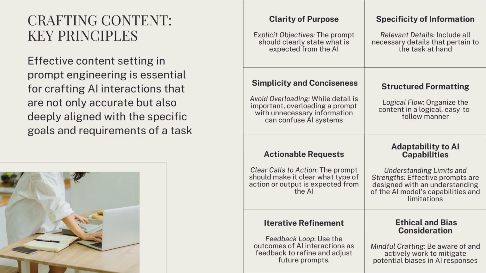Sixth, adaptability to AI capabilities. Here's something people miss. You need to design your prompts with an understanding of the AI model's capabilities and limitations. Not every AI can do everything well. Know your tool. Seventh, iterative refinement. This is critical. Use the outcomes of AI interactions as feedback to refine and adjust future prompts. Prompt engineering is an iterative process. You get better over time by learning from what works and what doesn't.